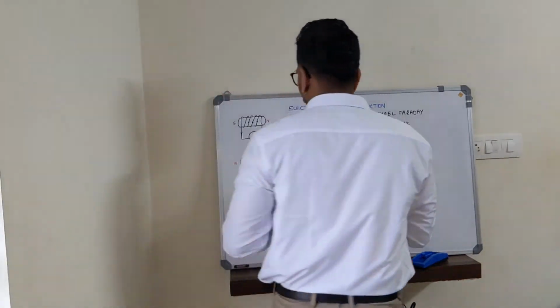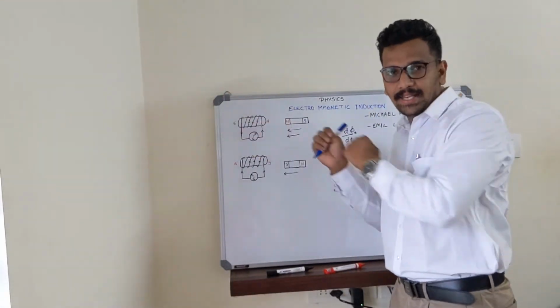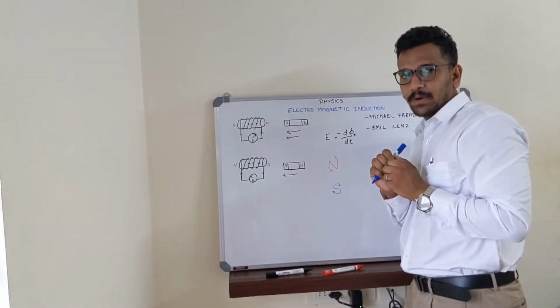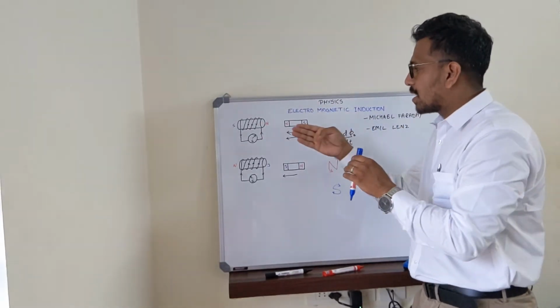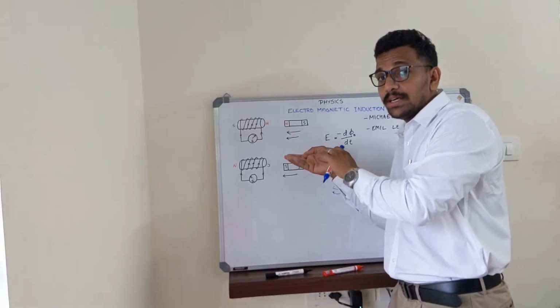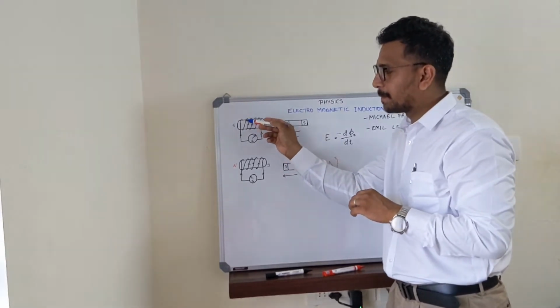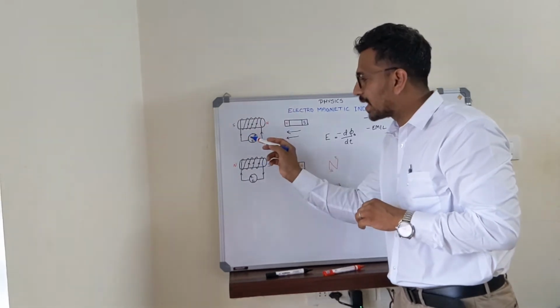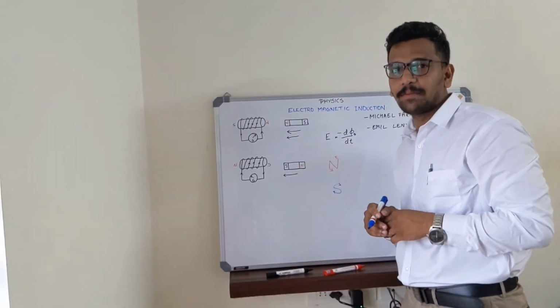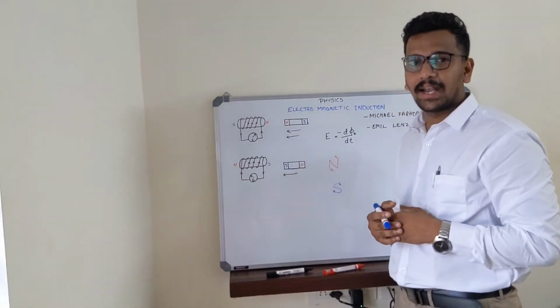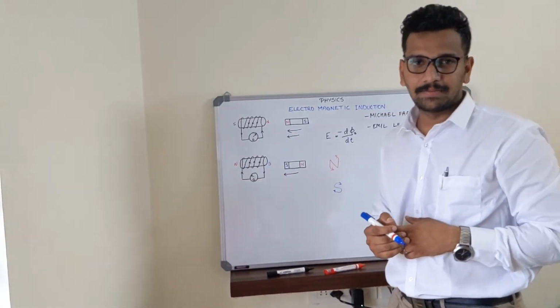So, since the motion of the magnet is towards that side, I will be checking the pole of the solenoid from this side. As I see, the current should go in the anti-clockwise direction. So this is the only possibility, so that we will be getting a right-handed deflection in the galvanometer. Similarly, in this case, we will be getting a left-handed deflection in the galvanometer.